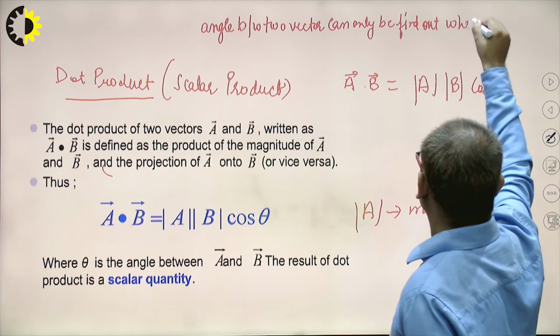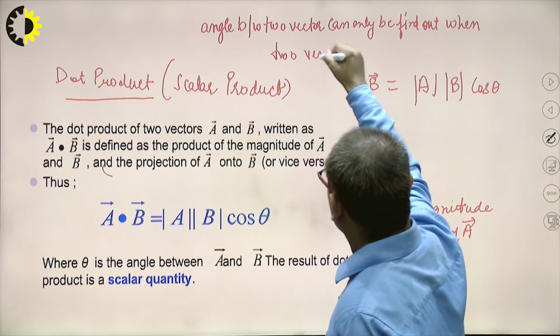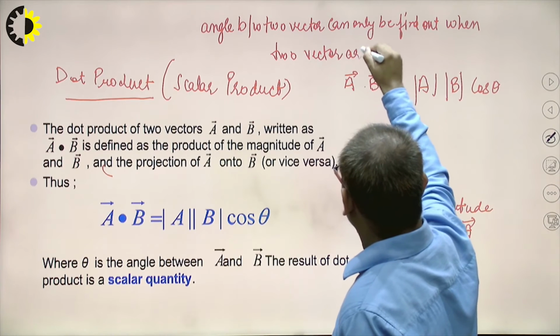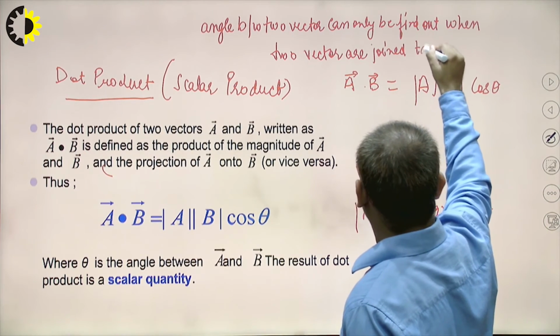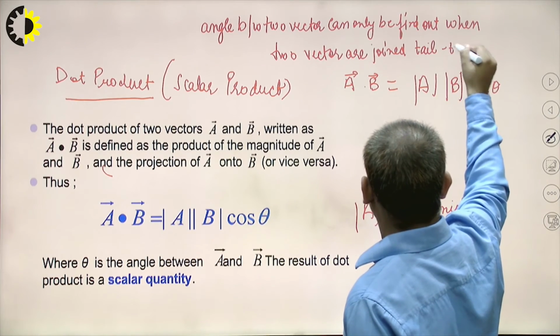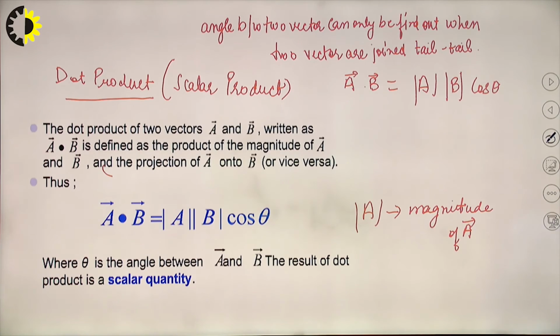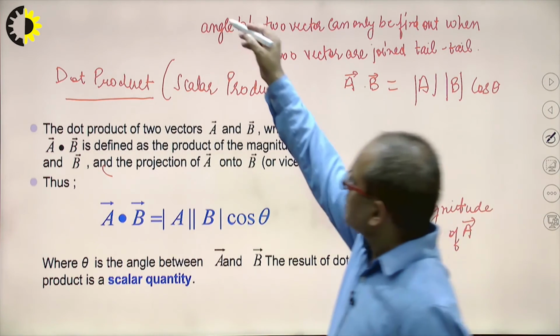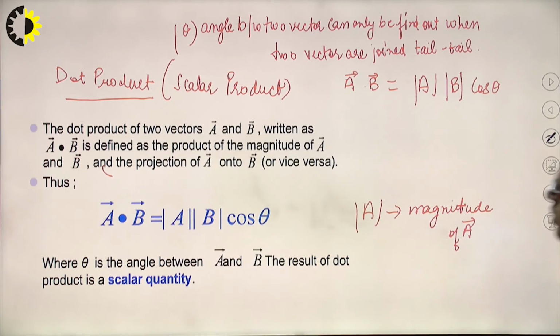when the two vectors are joined tail to tail. Clear? So theta, the angle between the two vectors, can only be found when the two vectors are joined tail to tail.